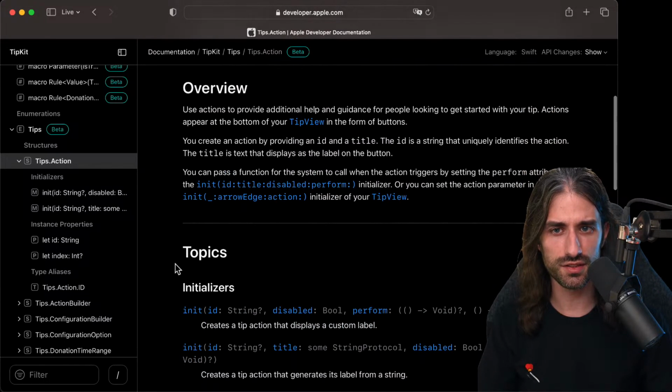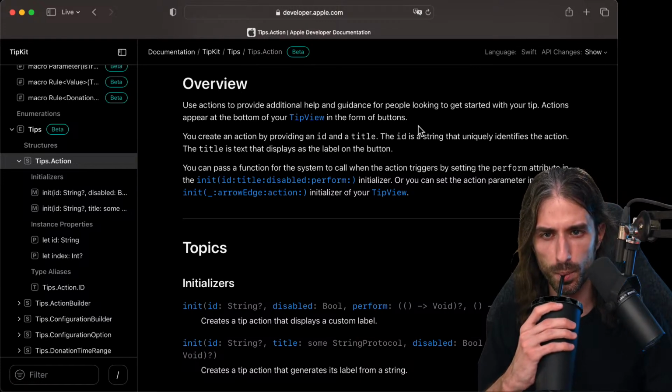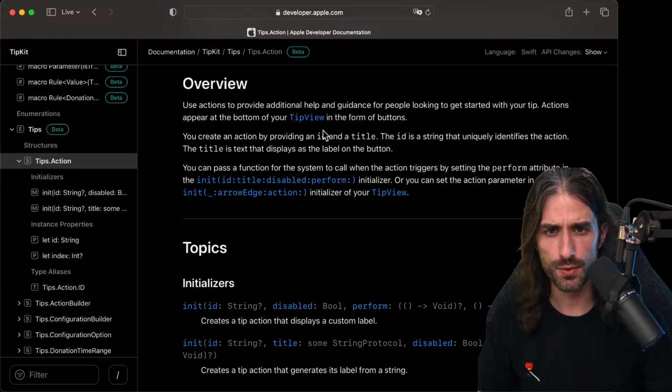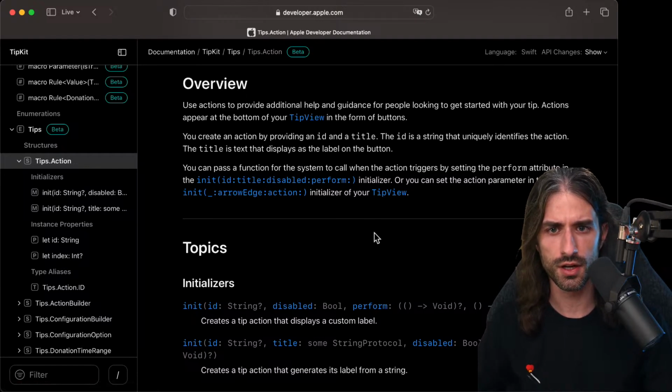So, use actions to provide additional help and guidance for people looking to get started with your tip. Actions appear at the bottom of your tip view in the form of buttons. You can create an action providing an ID and a title. The ID is a string that uniquely identifies the action. The title is text that displays as a label on the button. Okay.